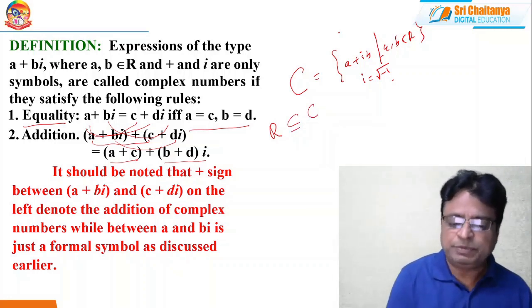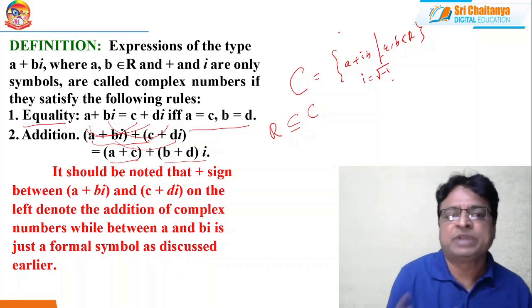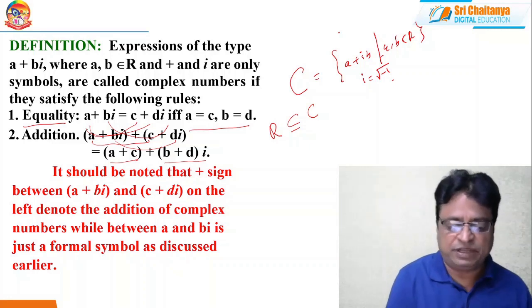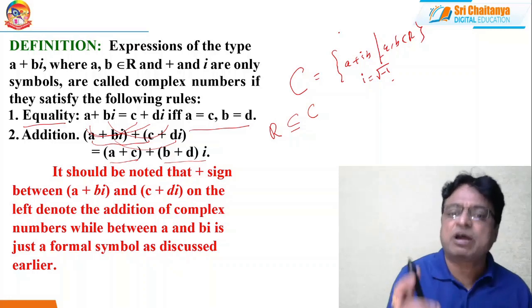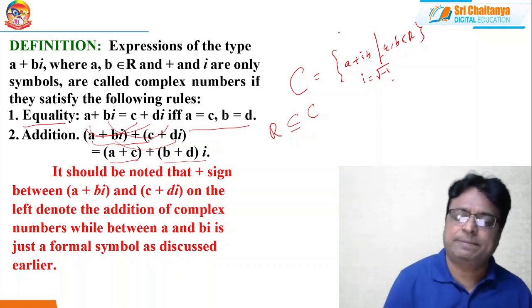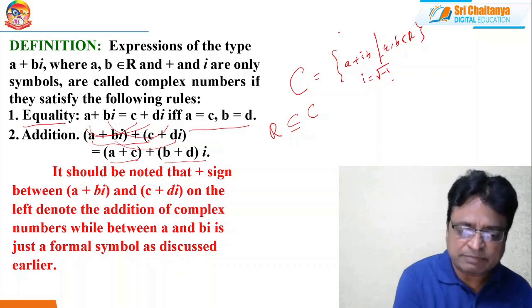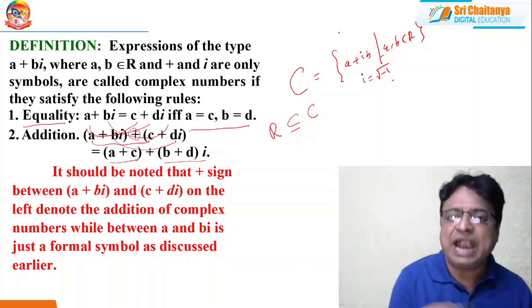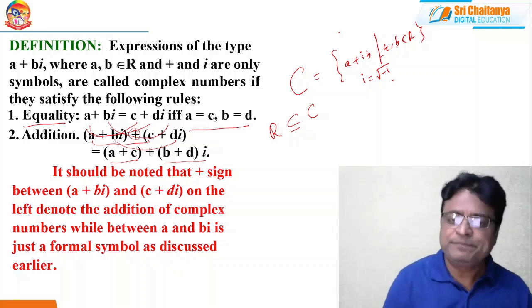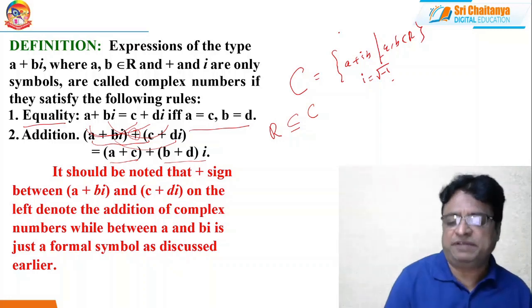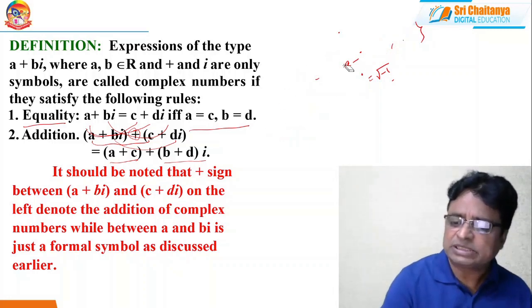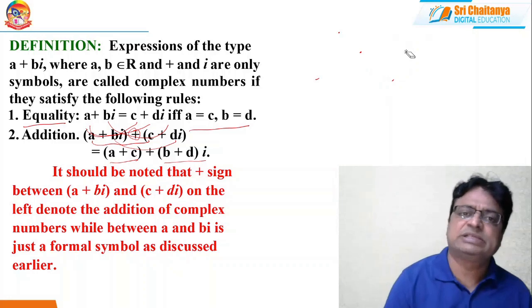It should be noted that the plus sign between a plus ib and c plus id on the left denotes the addition of the complex numbers, while the plus between a and b is just a formal symbol as discussed earlier. Here we are adding two complex numbers. What is a, what is b, and how we are adding and equating come under the definition. But slowly we will learn several things about complex numbers.